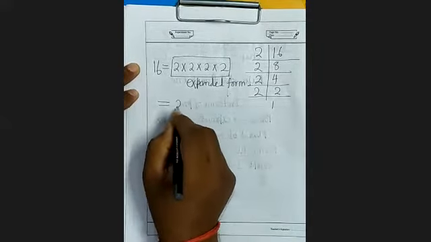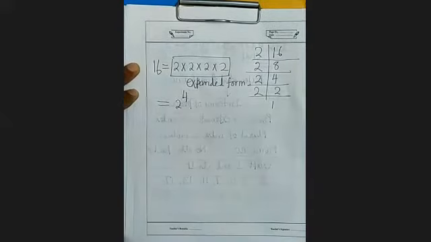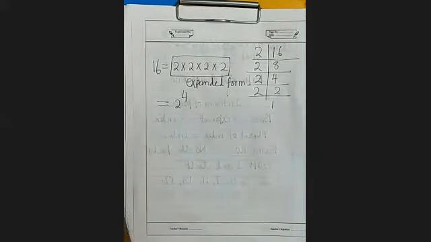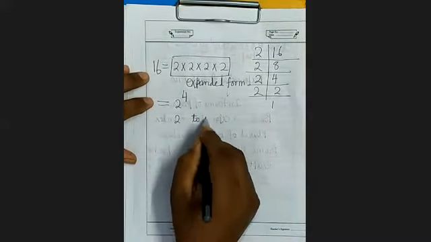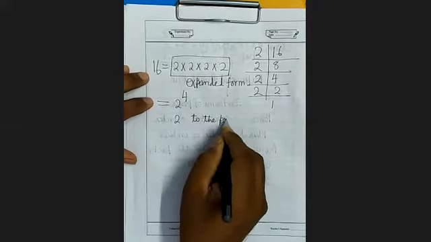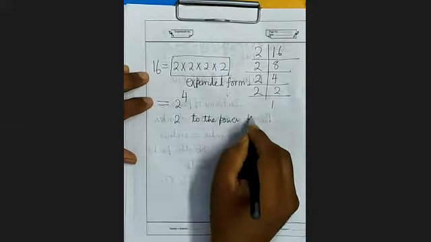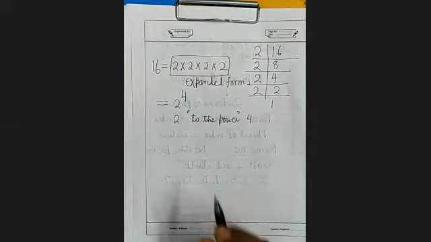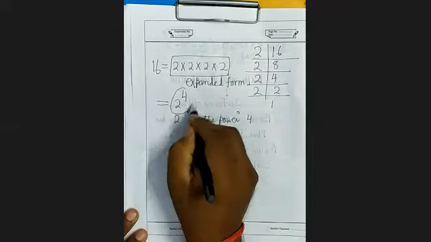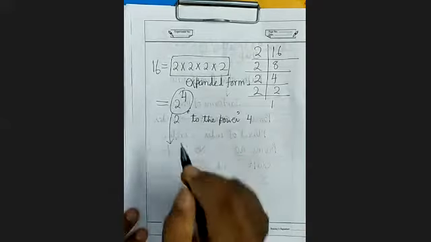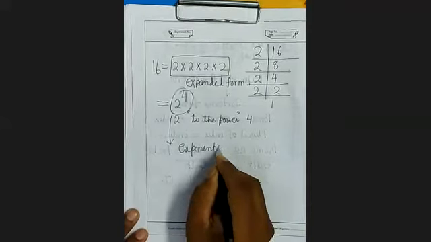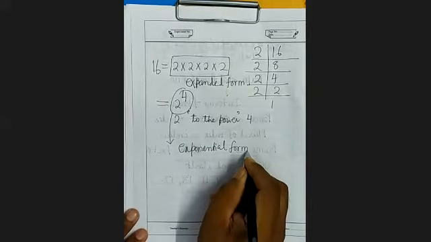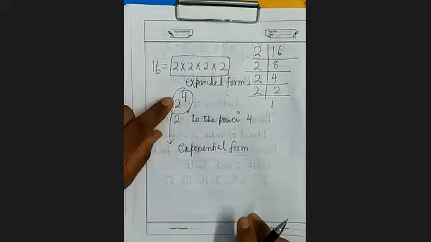And this can be written as 2 to the power 4. क्या पढ़ेंगे इसको? 2 to the power 4. Now this is called the exponential form of 16. क्या कहलाएगा? Exponential form. 16 can be written in exponential form this way.